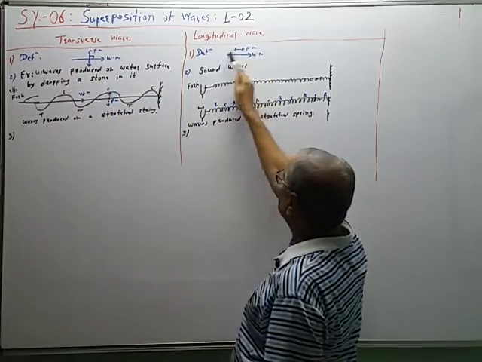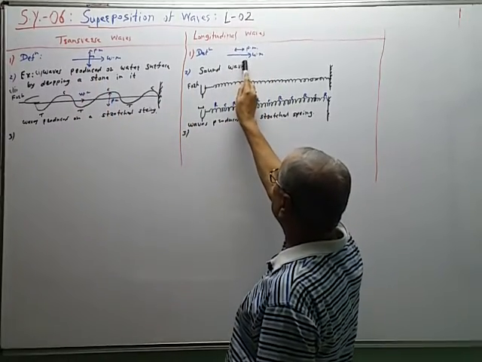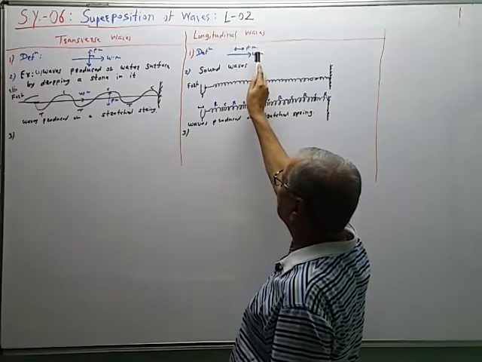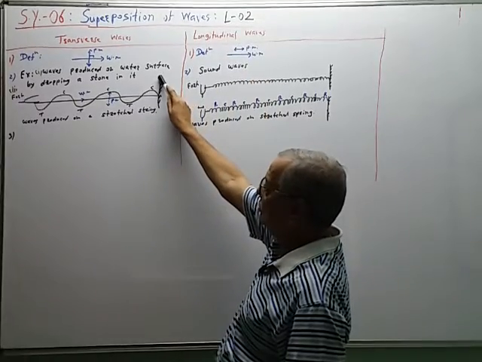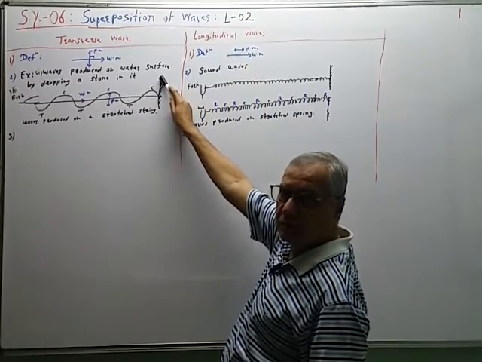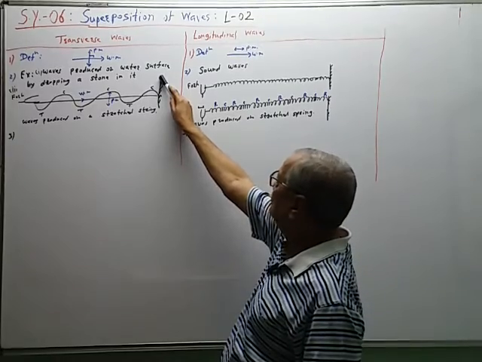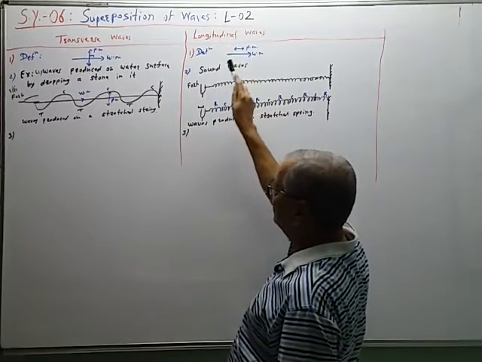And the wave in which particles of the medium vibrate parallel to the direction of wave motion is called the longitudinal wave. Waves produced on the water surface by dropping a stone are called ripples, and sound waves like this.